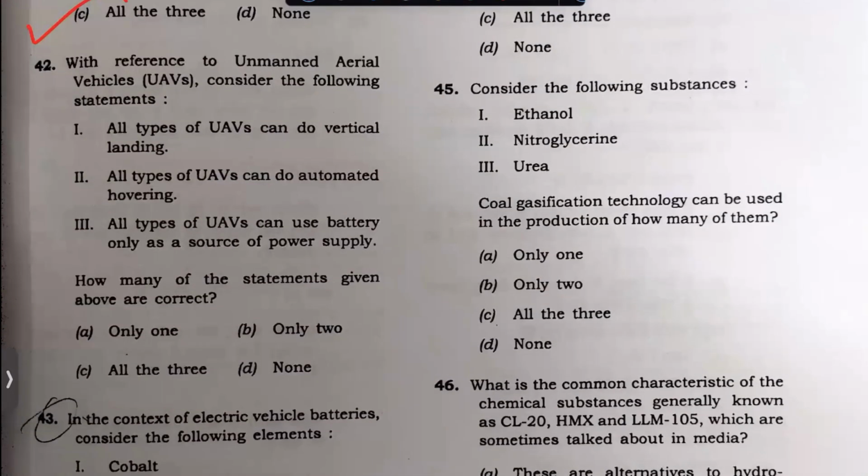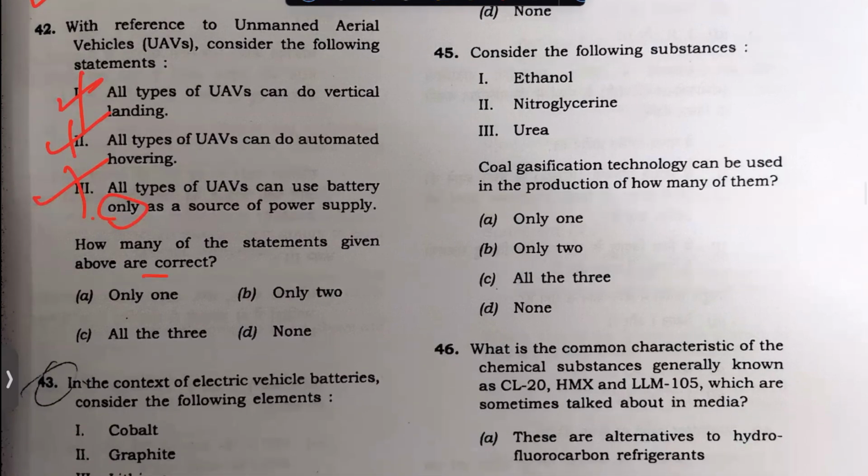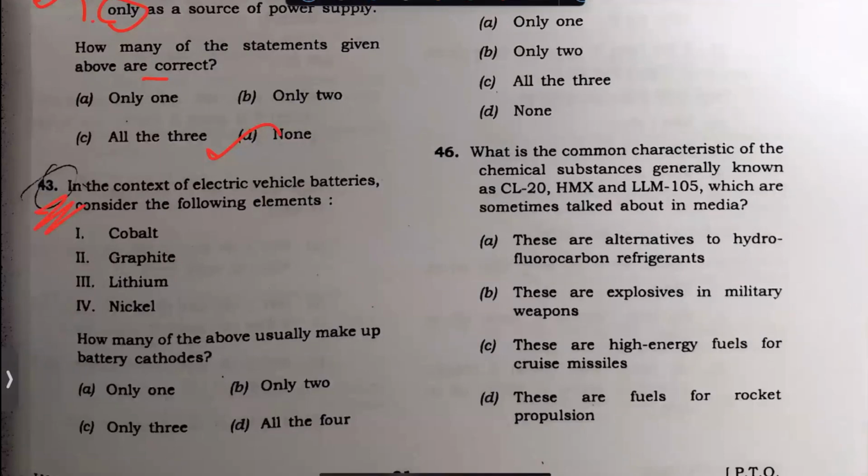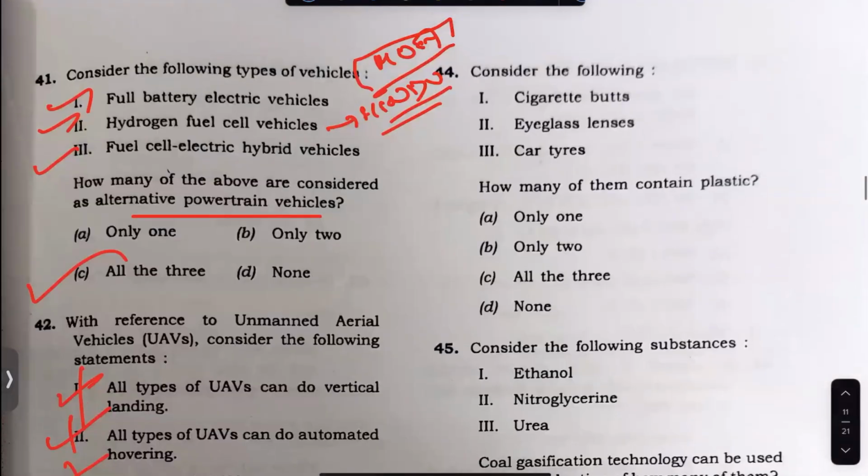Unmanned, consider: can all types do vertical landing? No. Can all types do automatic landing? No. Can all types of UAV use battery only as a source? No. Which of the following is correct? None is correct. This can be used as a question. This is a very detailed answer. Wait for the detailed review video very soon.